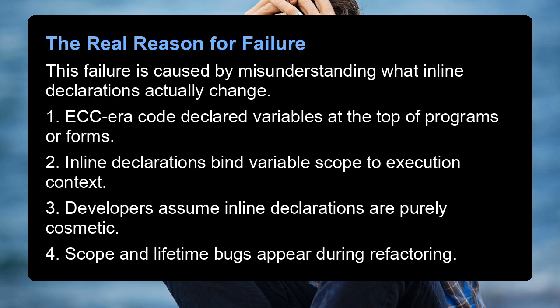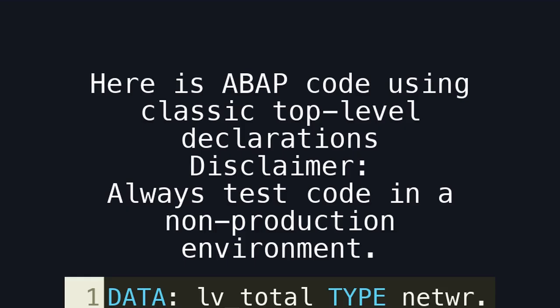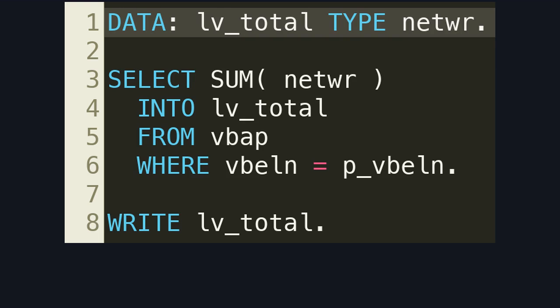1. ECC-era code declared variables at the top of programs or forms. 2. Inline declarations bind variable scope to execution context. 3. Developers assume inline declarations are purely cosmetic. 4. Scope and lifetime bugs appear during refactoring. Here is a BAP code using classic top-level declarations. Disclaimer: always test code in a non-production environment. Here is the classic declaration style. The variable exists for the entire program or form, regardless of where it is used.